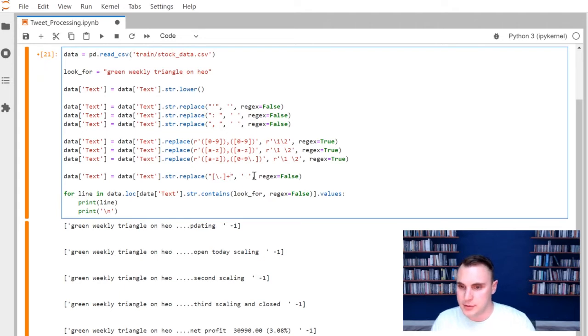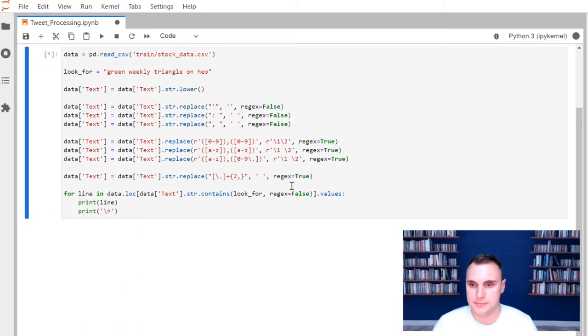Now, I don't want to get rid of all the periods because, for instance, if I have a decimal in here, then it's going to get rid of that period as well. So I want to say anytime there are more than one period right after another. To do that in regular expression, you need to use the squiggly bracket. Now, if I want to say 2 or more, I can do 2 and then followed by a comma. This means I have to have a minimum of 2, but I can have as many following that as possible. When I see that, I'm going to replace it with a space, and I want to make sure my regular expressions is set to true.